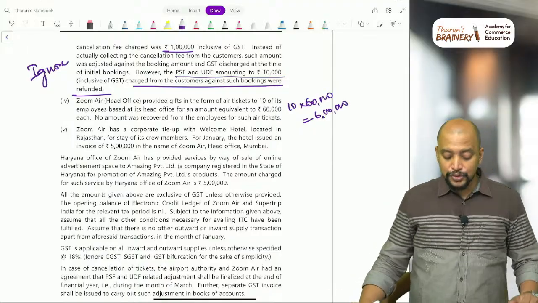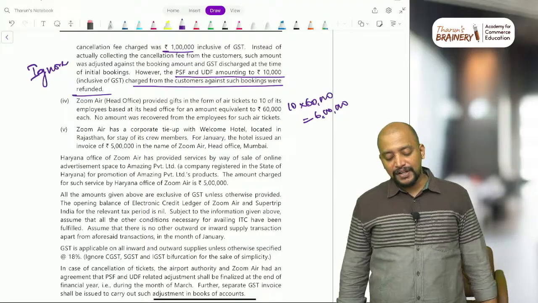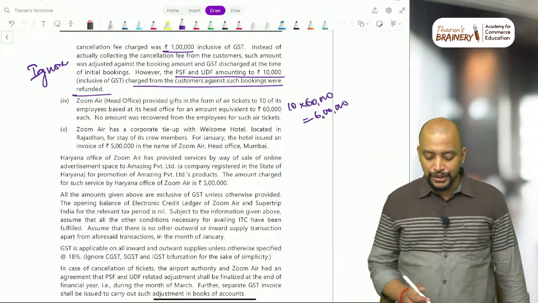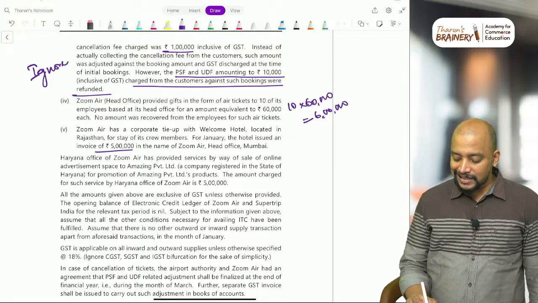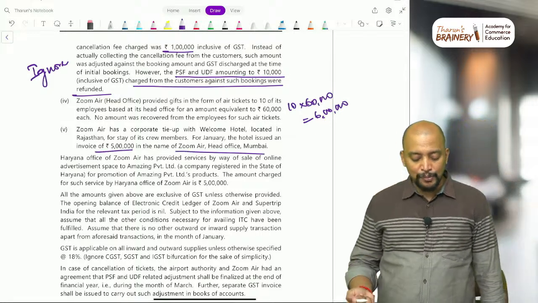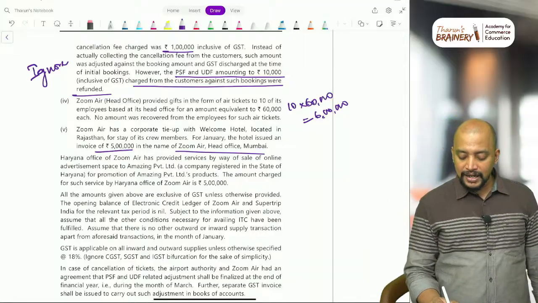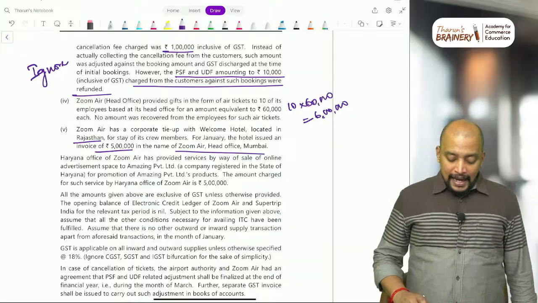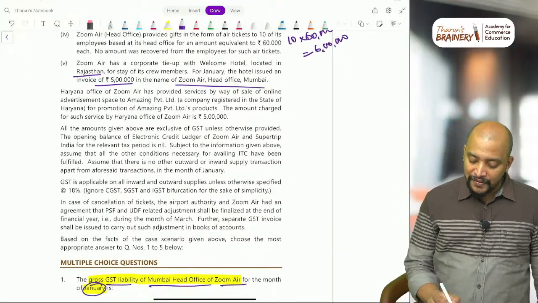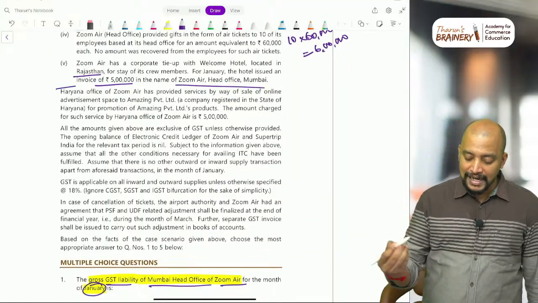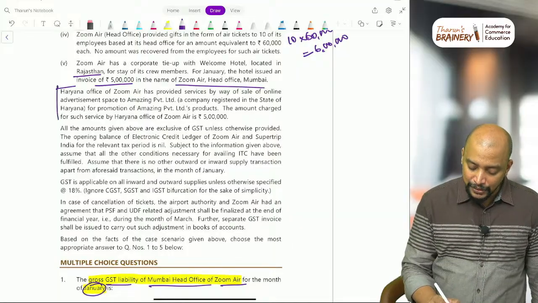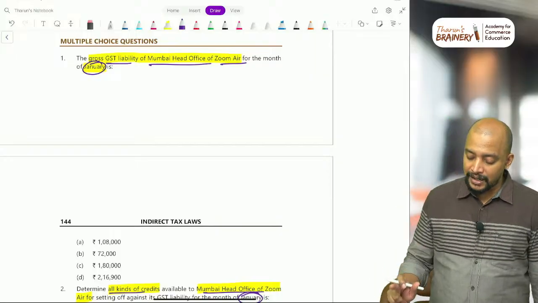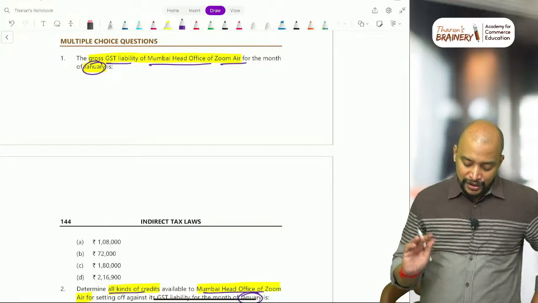Okay. Then Zoomer has a corporate tie-up with Welcome Hotel located in Rajasthan for the stay of its crew members. For January, the hotel issued, this is an inward supply, 5 lakhs in the name of Zoomer, head office Mumbai. And the hotel is in Rajasthan, so naturally ITC cannot be taken by Zoomer. The Haryana office of Zoomer has provided... So all this data so far is head office. Now this data is related to the Haryana office, but the first question is only about the Mumbai office of Zoomer for the month of January.